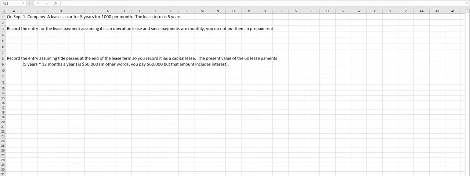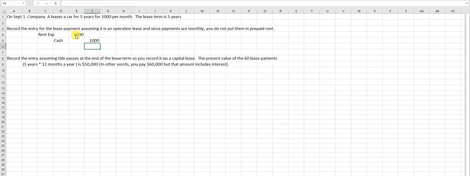Exercise 12 talks about a capital lease. So briefly to explain what those are, read this. Company A leases a car for 5 years for $1,000 per month. The lease term is 5 years. If this is considered an operating lease, I simply debit rent expense and I credit cash on a monthly basis for the lease. So it's a $1,000 debit to rent expense and a $1,000 credit to cash.